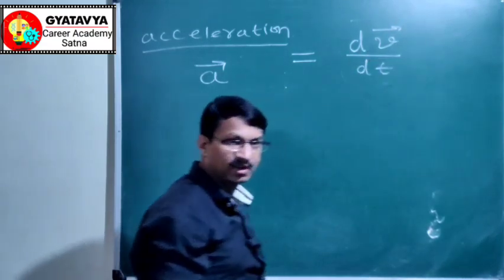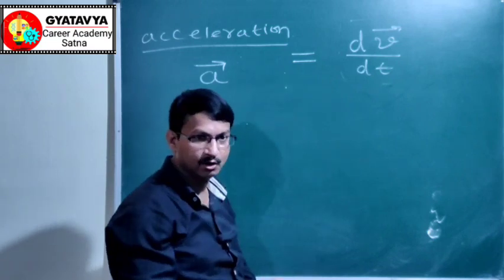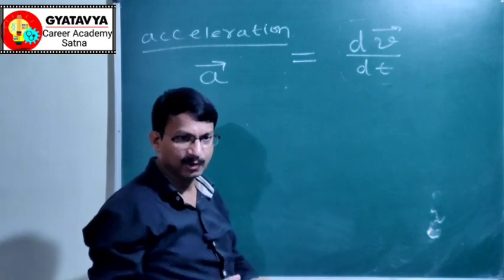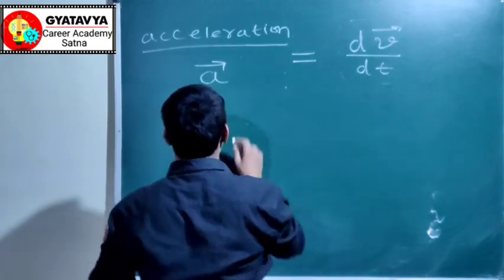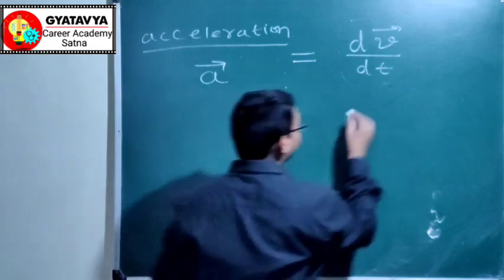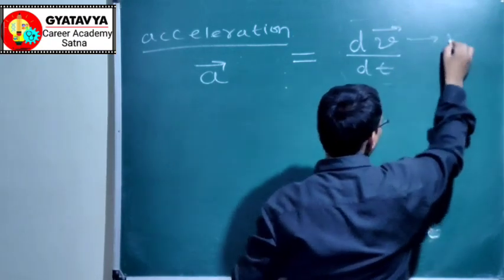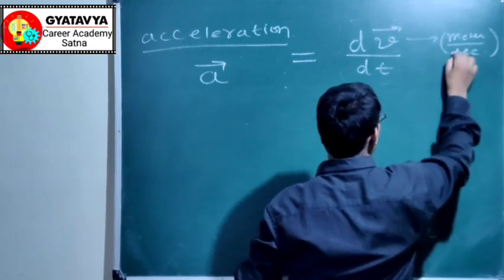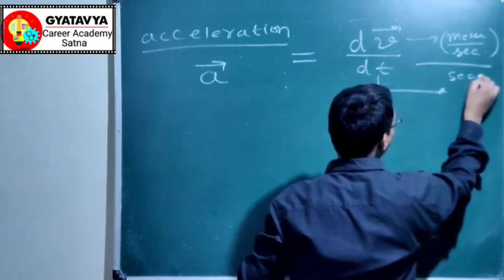What is the physical meaning of differentiation? Differentiation is used to obtain rate of change, or it is used to break a big thing into many small parts. So dv by dt, the rate of change in velocity, is called acceleration. Its measuring unit: velocity is measured in meter per second, and this is again divided by time, which is measured in second.